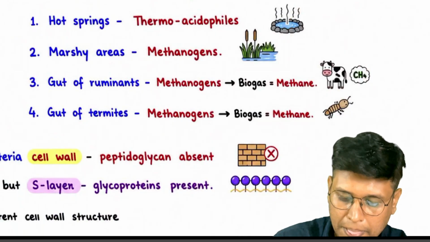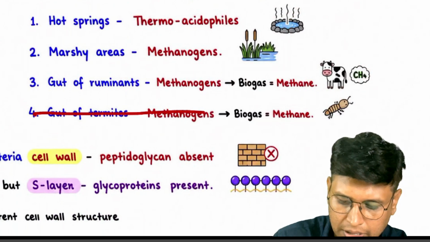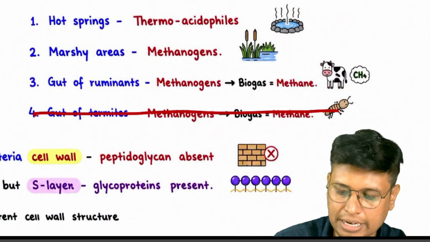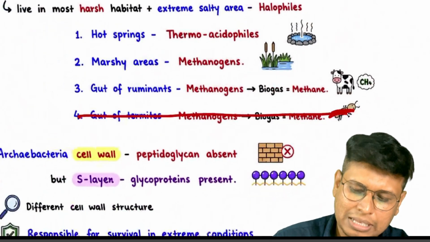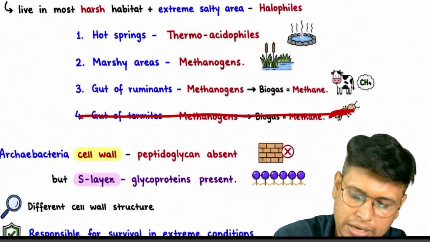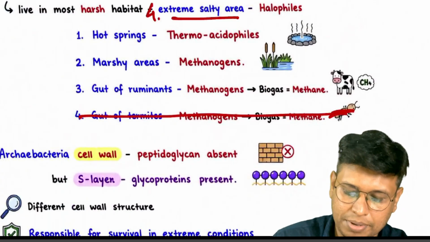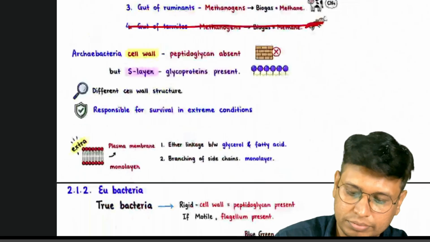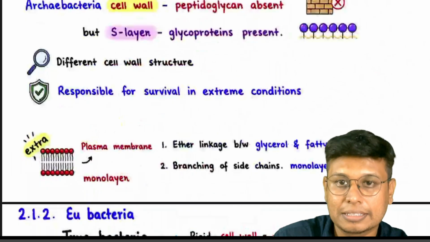And again the gut of termites, but this is not part of the syllabus. So again we have ruminants, methanogens, and methane production. Okay, so simply these four are the match the pairs: 1, 2, 3, and this one is fourth. This is going to be a match the pair question. Remember it. Next, for Archaebacteria, we can go with the Archaebacteria cell wall. Here, peptidoglycan is absent. Peptidoglycan is low. Yes.